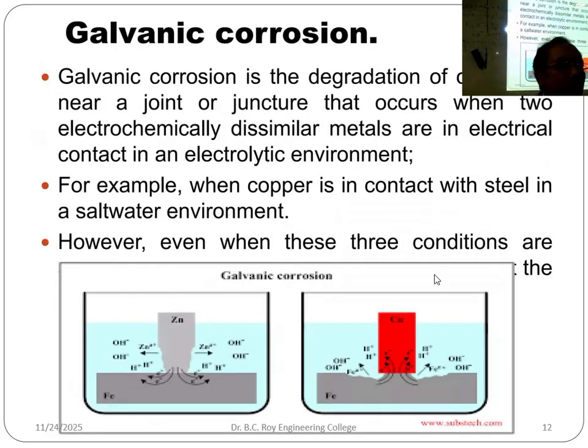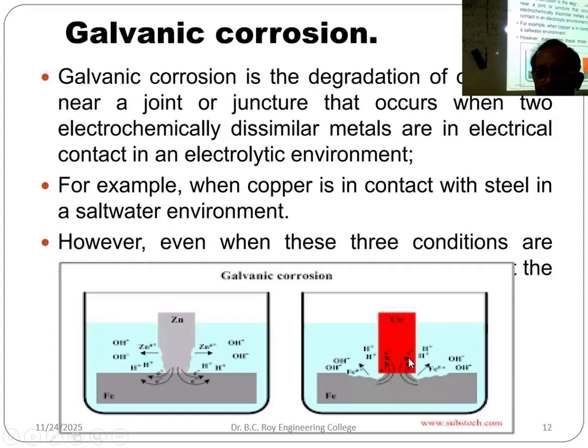Galvanic corrosion. Next is galvanic corrosion. This is zinc. It is acting as anode, and copper acting as cathode. Now what is happening here? Zinc is getting dissolved, slowly it is forming Zn2+. So that is the corrosion state. Zinc will become Zn2+.